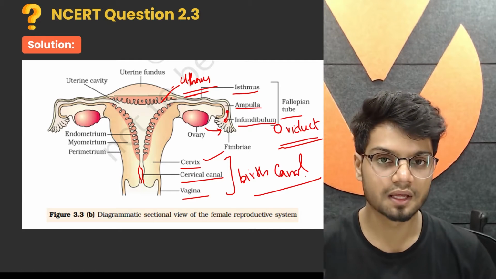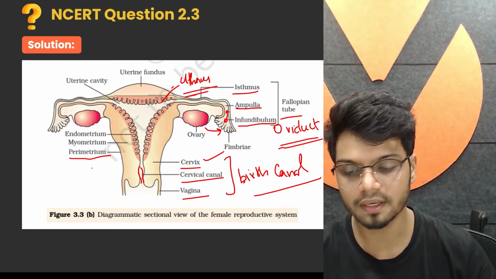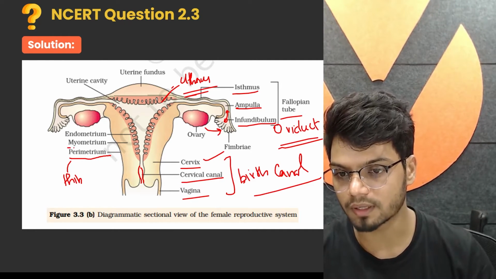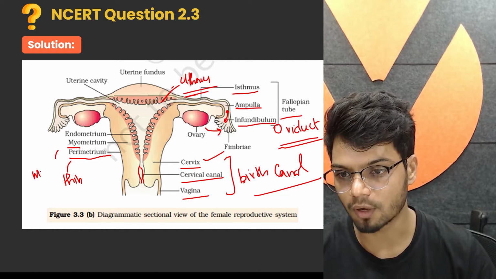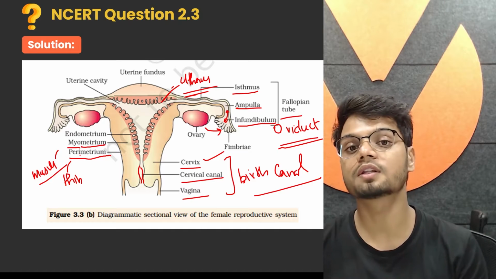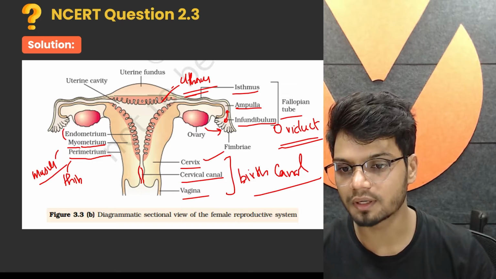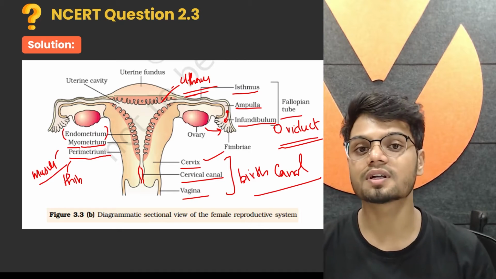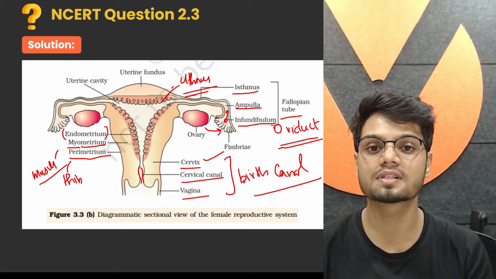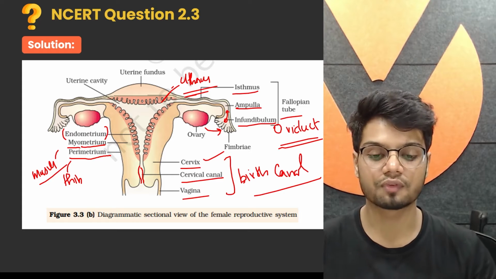Now let's look at the structure of the uterus. Uterus mainly has three different layers. First, the outer layer is called the perimetrium, which is a thin walled outside. Then you have the myometrium. Myo means what? Muscle. Myo means muscle. The muscular layer is called the myometrium, which is involved in the contraction during childbirth. Then you have the endometrium. Endometrium is a glandular structure which undergoes cyclic changes based on the hormonal levels during the menstrual cycle.